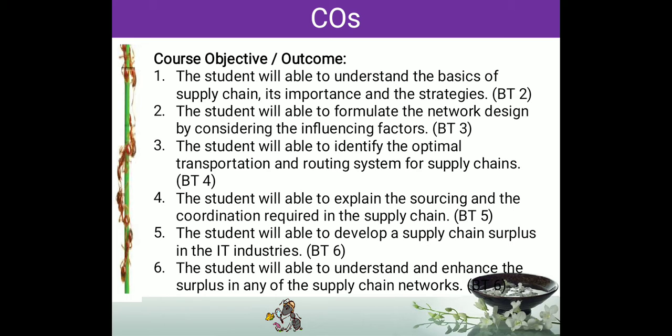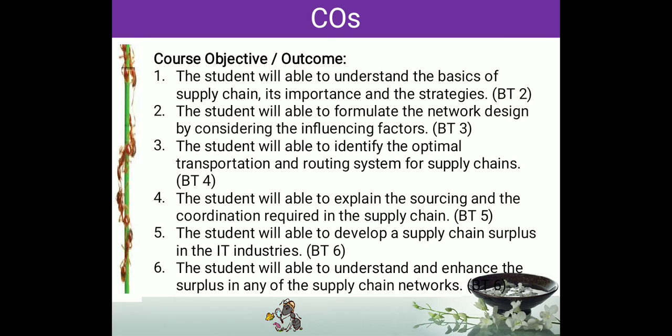So the first CO is: after studying this course, the student will be able to understand the basics of supply chain, its importance and the strategies. By completing the first unit, you will know what supply chain is. You can tell the importance of supply chain.